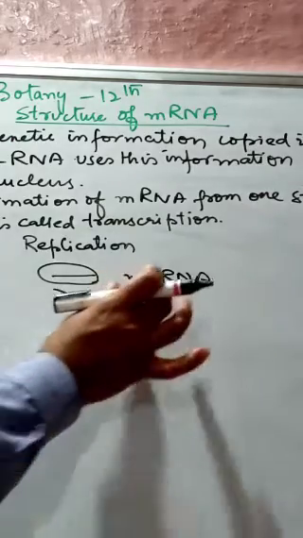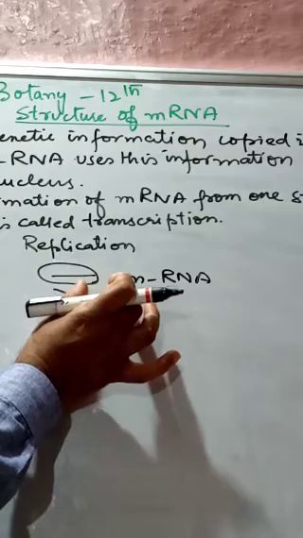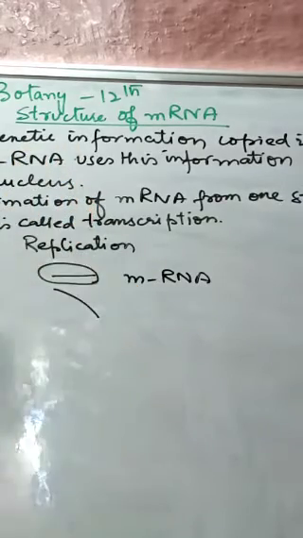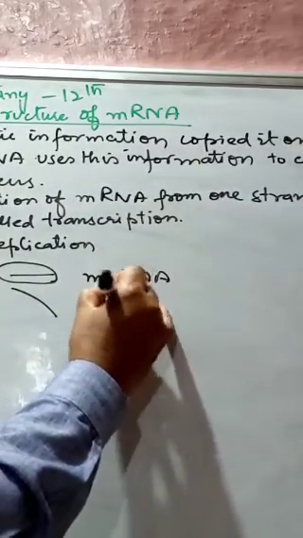So this mRNA is formed from only one strand of the DNA, and it is found within the nucleus of the cell, and from the nucleus it is shifted to the cytoplasm.